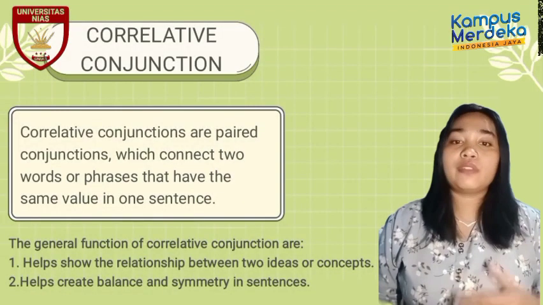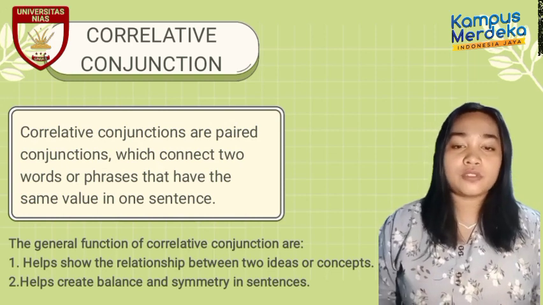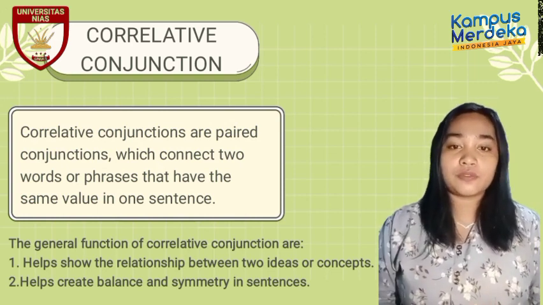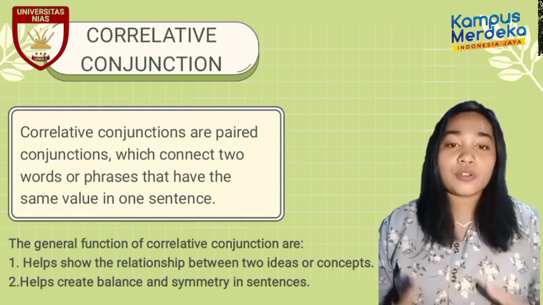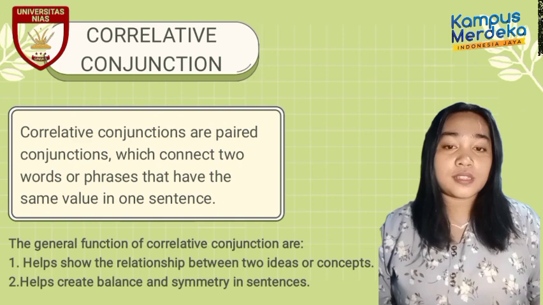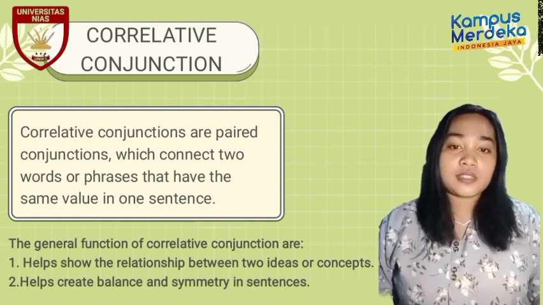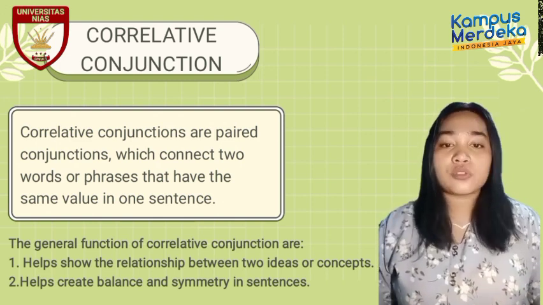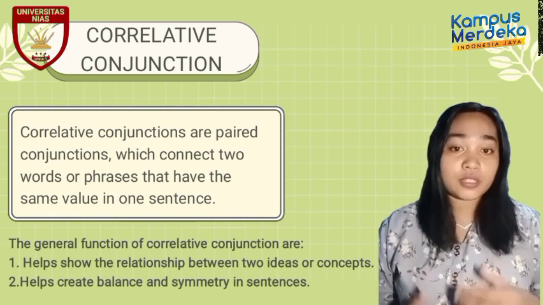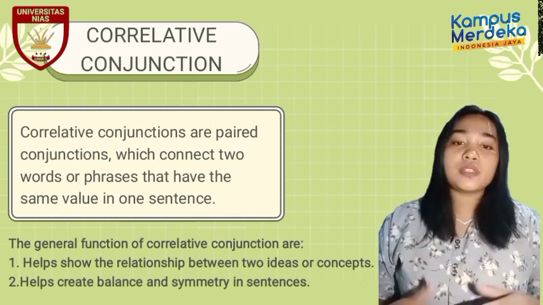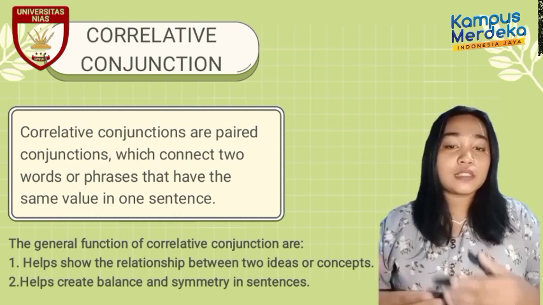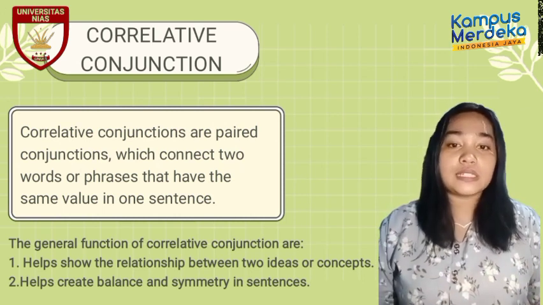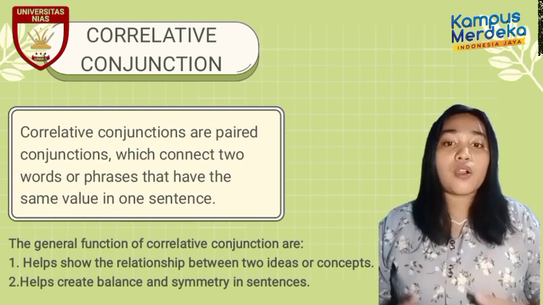Alright everyone, I would like to explain about corrective conjunction. The definition: corrective conjunctions are phrase conjunctions which connect two words or phrases that have the same value in one sentence. So it means that a corrective conjunction can be said to be a link between two sentences that usually use together or in pairs.